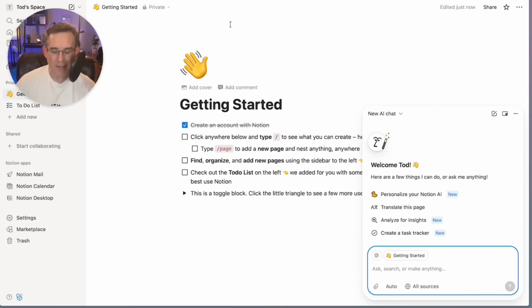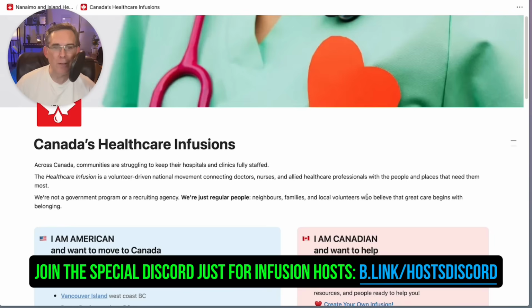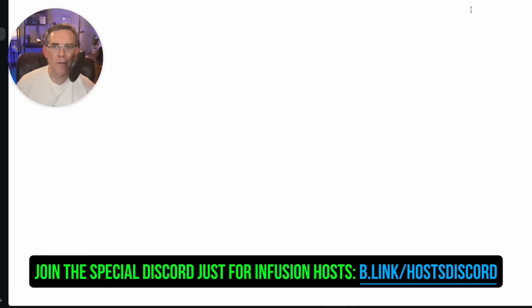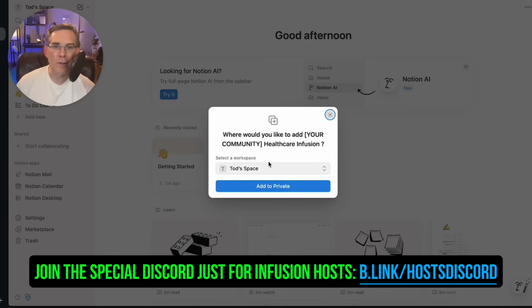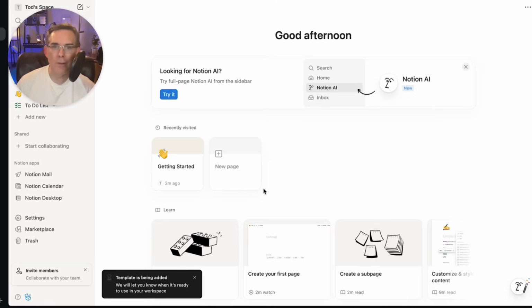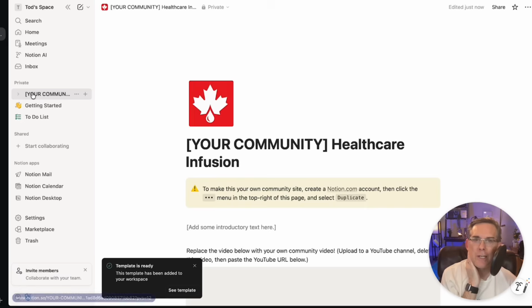So go back now to where we were before, which was Healthcare Infusion. And you are going to go to the same place that we were at before with the templates. You're going to come up here to this little duplicate icon and click duplicate. It's going to ask if you want to put it in your healthcare infusion. Yes, you can say add to private for now. It's going to take a couple of seconds. You can ignore all this other stuff that's in there. And then eventually you'll see this here under private. You click it.